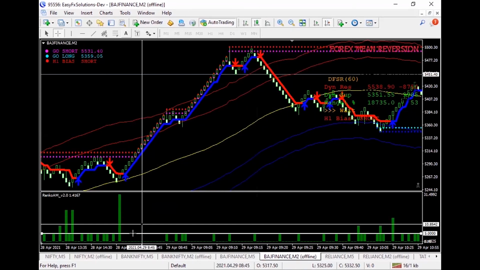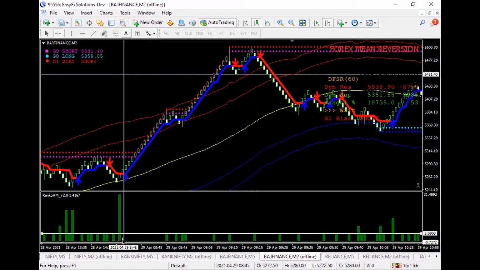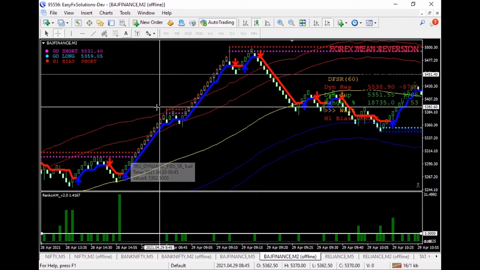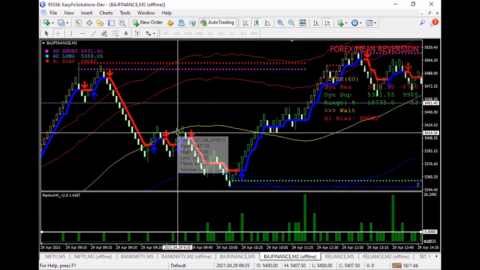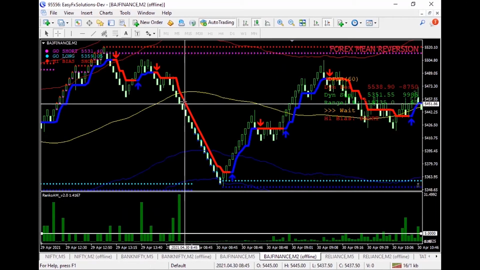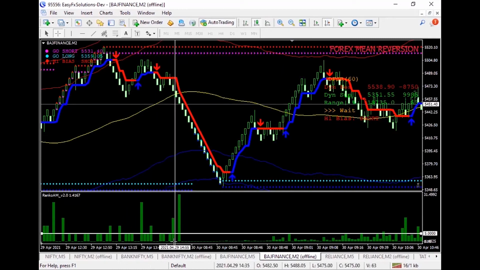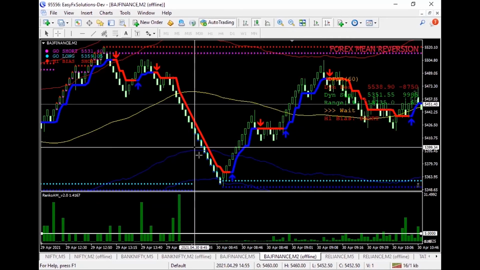Now these are the gaps I was telling you about, like on the 28th the market closed and on the 29th the market opened. So as soon as the market opened, from here to here there was a gap up in Bajaj Finance. Similarly, whenever there is a gap up or gap down, in this example, the 29th April the market closed and on 30th April the market opened, and continuously the market started falling.